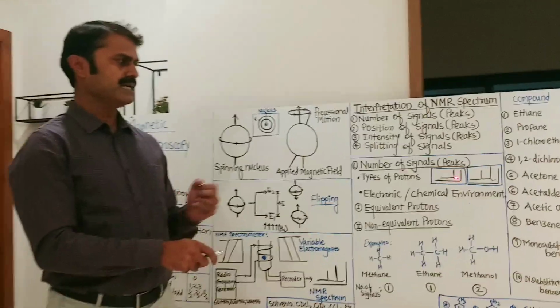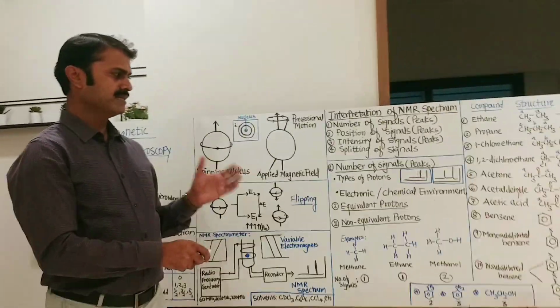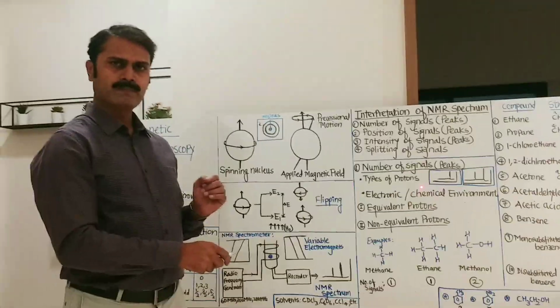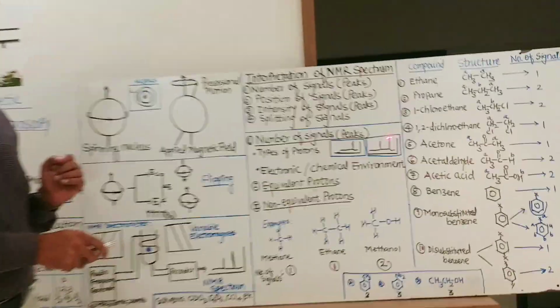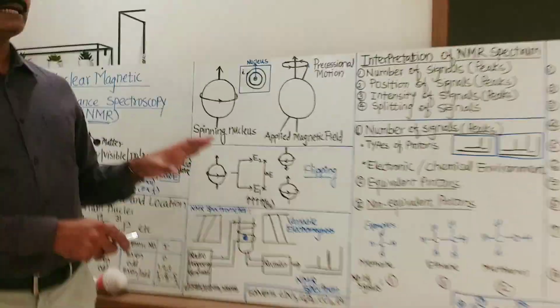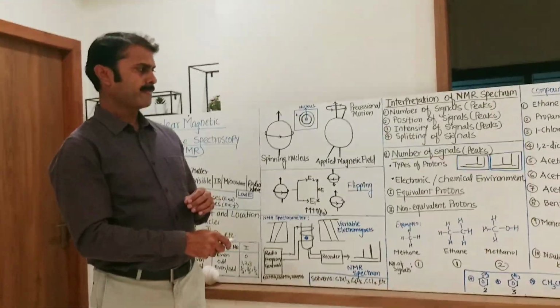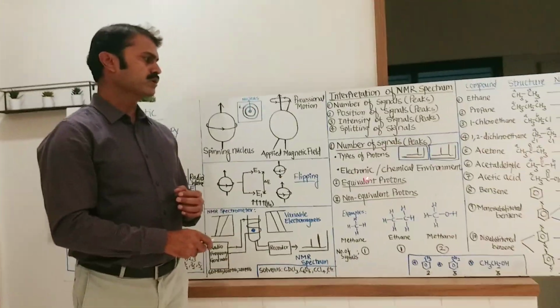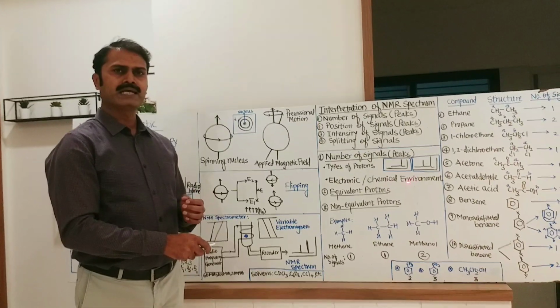If we get one NMR signal, it means that there is one type of proton in the molecule. If we get 2 NMR signals, it means that there are 2 types of protons in the molecule. The types of protons depend upon electronic or chemical environment.